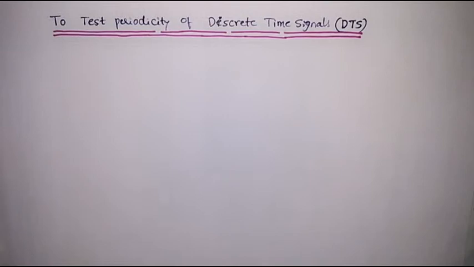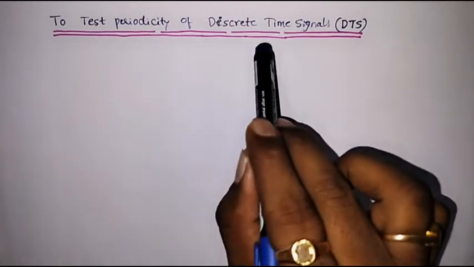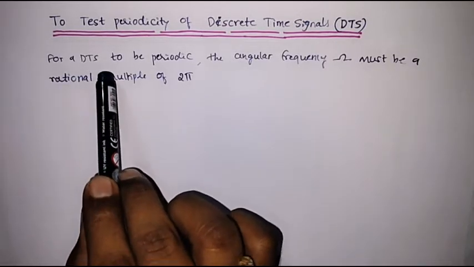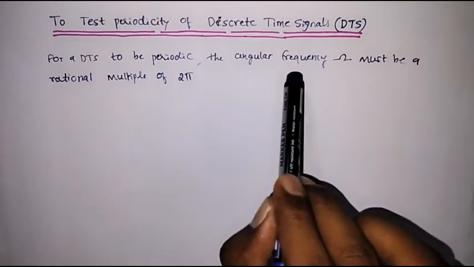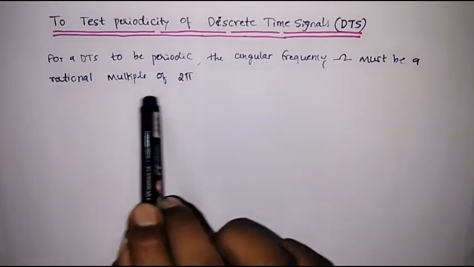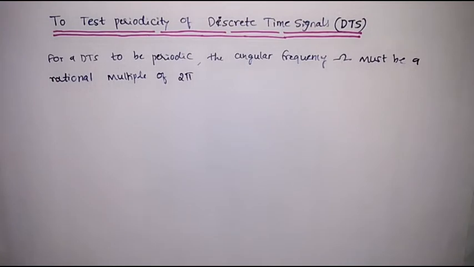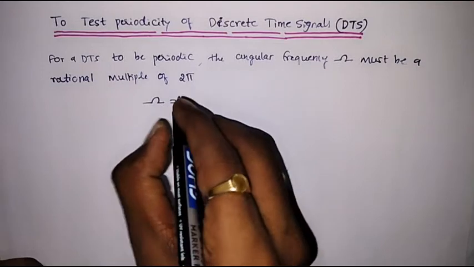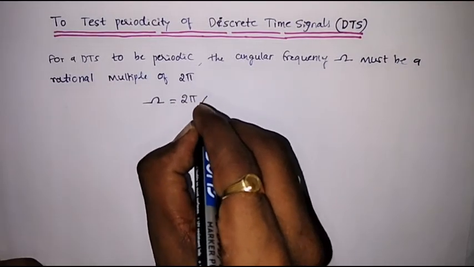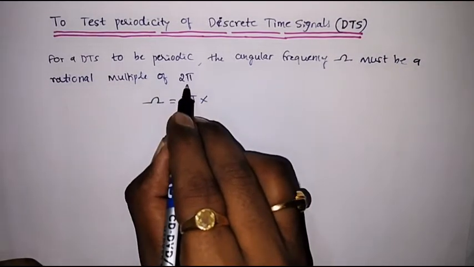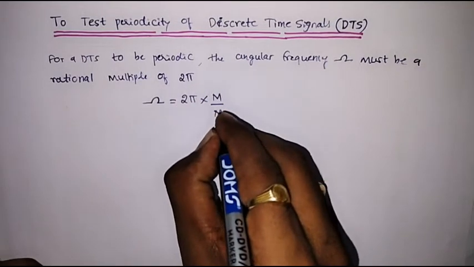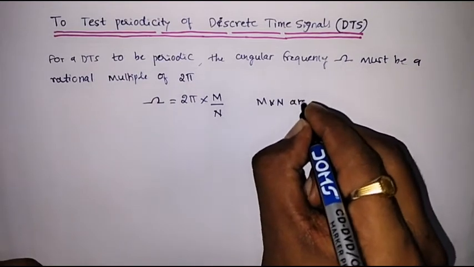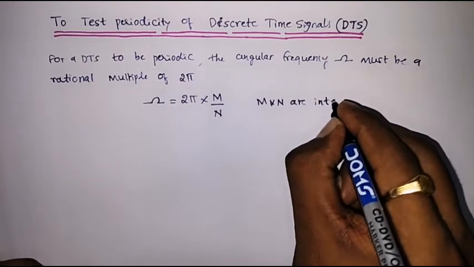In this lecture, we'll study how to test the periodicity of discrete time signals. For a discrete time signal to be periodic, the angular frequency omega must be a rational multiple of 2 pi. That is, for a discrete time signal, the condition for periodicity is omega is equal to 2 pi into m by n, where m and n are integers.